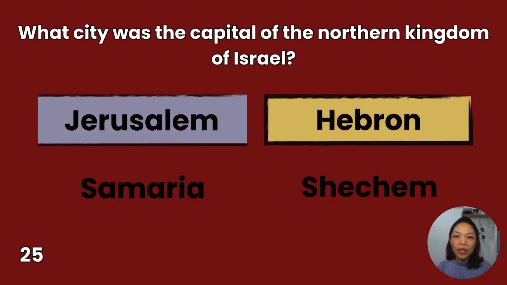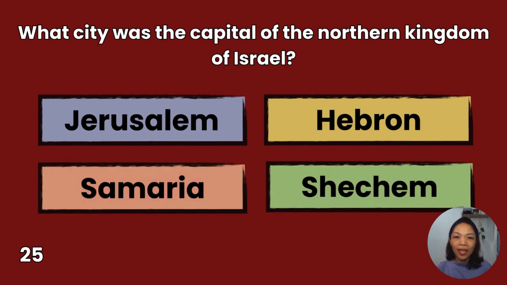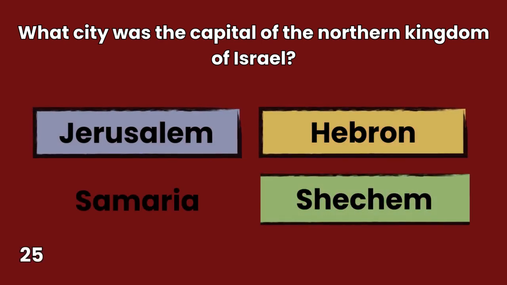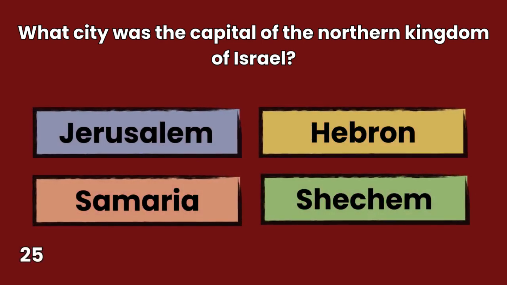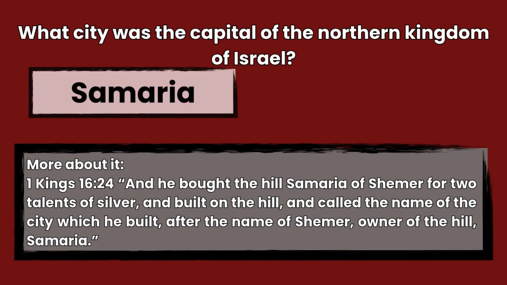25. What city was the capital of the northern kingdom of Israel? Jerusalem, Samaria, Hebron, Shechem. You have 10 seconds to answer. The answer is Samaria, 1 Kings 16:24. And he bought the hill Samaria of Shemer for 2 talents of silver, and built on the hill, and called the name of the city which he built after the name of Shemer, owner of the hill, Samaria.